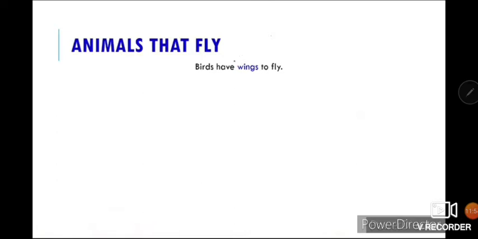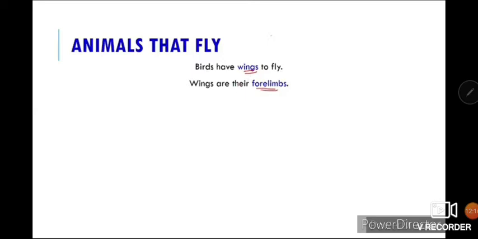Now let's study the animals that fly. How do animals fly? With the help of wings. A very common example is all the different types of birds; they have wings to fly. Along with the wings, they have their four limbs also. Wings are their forelimbs.